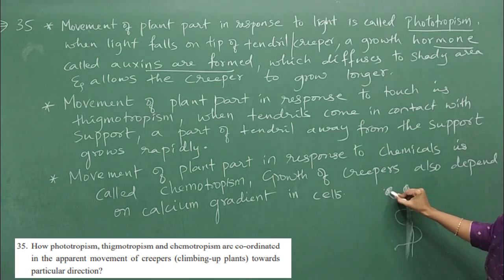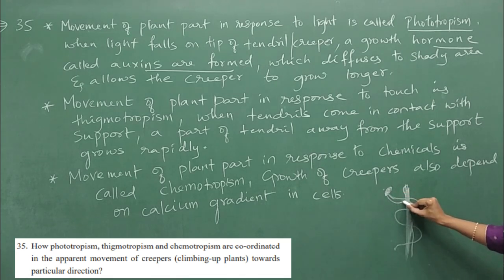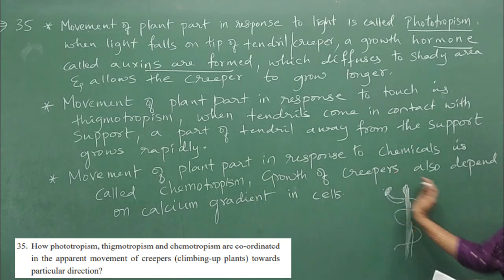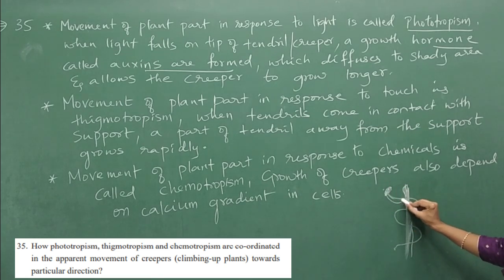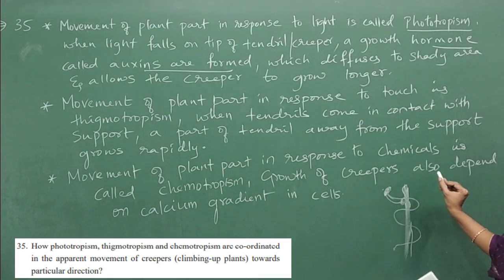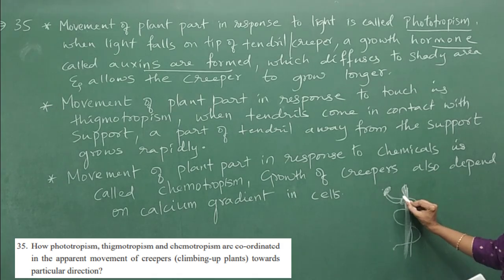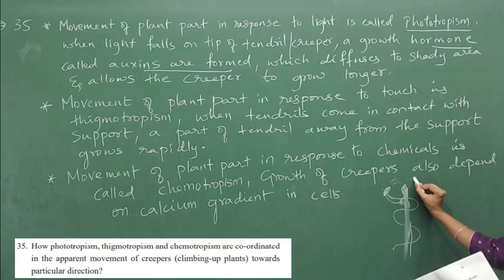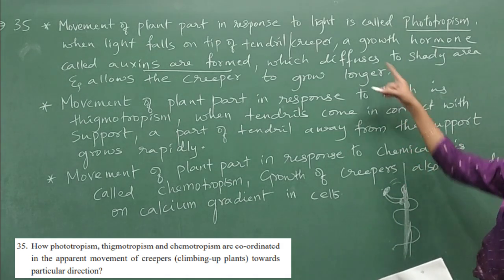So auxins which are produced here will move from the tip to the shady area. They move away from the light. In the shady area, now you have lots of auxins, so cell elongation takes place, and it allows the creeper to grow. That is how the creeper moves further and gets coiled again on a support. So that's what I have written.